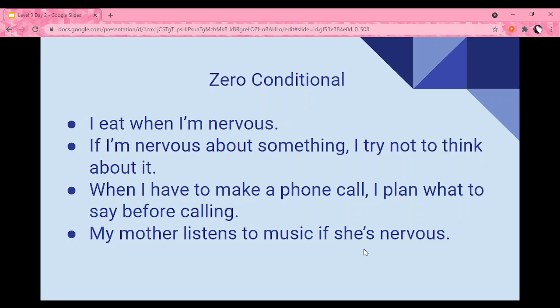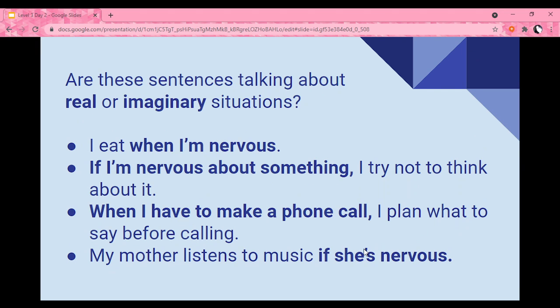Now, let's think about the structure. First of all, read these sentences again and think about this. Are these sentences talking about real or imaginary situations? Pause the video if you need to. So, if you notice, we're talking about real situations, right? We eat, we get nervous, we need to make phone calls. So, we're talking about real situations even if they are not happening in this exact moment. And what do we do in those cases?